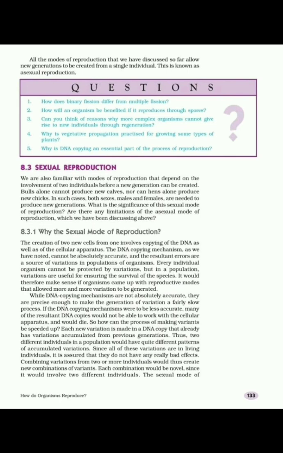Hence, in multicellular organisms, there are specialized cells. These cells have half the number of chromosomes, or we can say half the number of DNA, and these cells are known as germ cells or gametes. So in complex, sexually reproducing organisms, haploid cells are present. Haploid cell means having half the number of chromosomes, and those haploid cells are called germ cells.